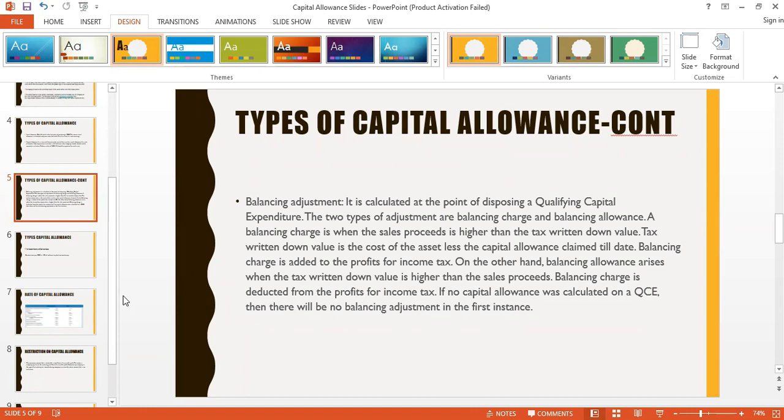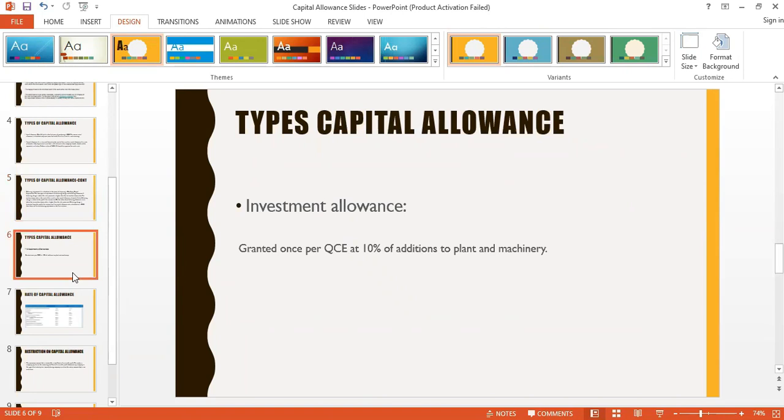Okay, so we also have what we call investment allowance. That one comes if you incur expenditure on plant and machinery, like a manufacturing company. You enjoy 10% investment allowance if you invest in Nigeria by investing in plant and machinery. Like what Dangote is doing in the refinery, investing in plant and machinery. A lot of manufacturing companies enjoy investment allowance as well. But it's just 10%, and you enjoy that.